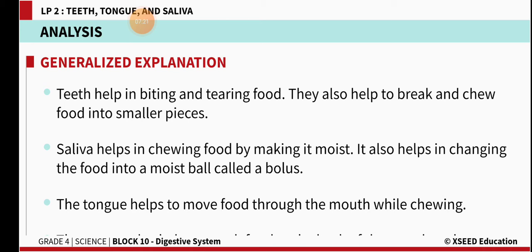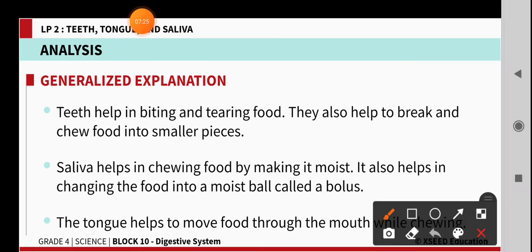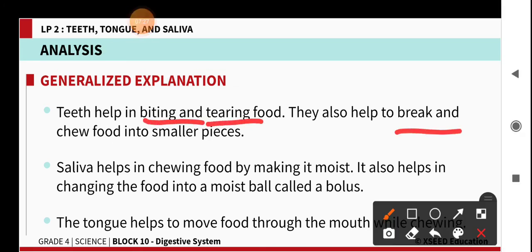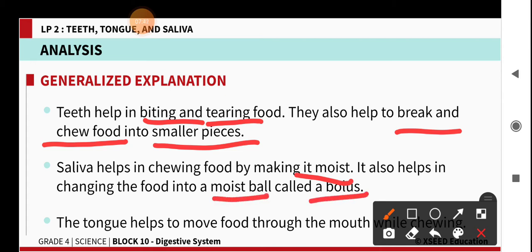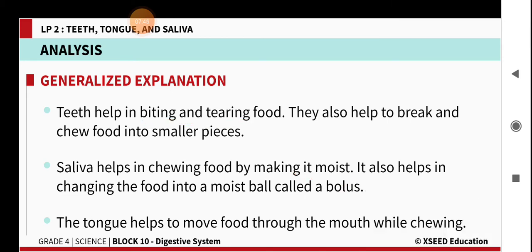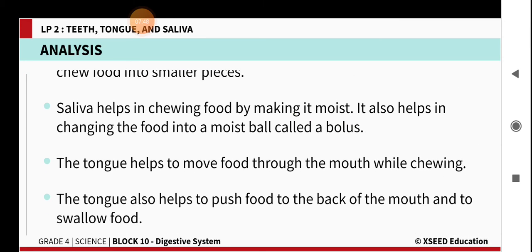So the teeth help in crushing, biting, tearing, breaking down and chewing the food into smaller pieces. Then saliva helps in chewing the food by making it moist. It also helps in changing food into a ball called bolus. The tongue helps to move the food from the mouth to the esophagus.